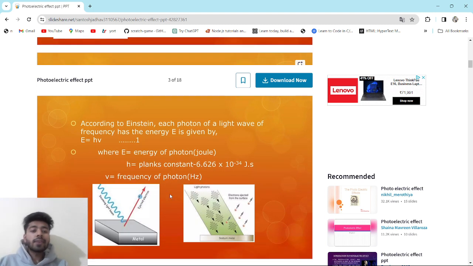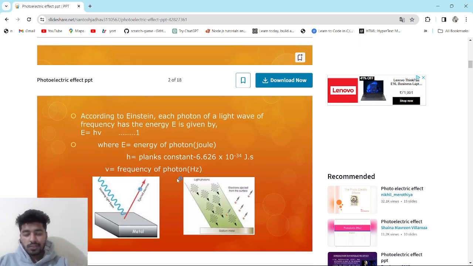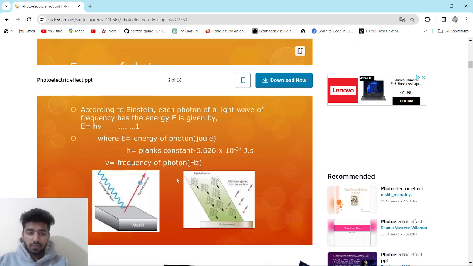Now the question is, what is the energy of the photon? How can we calculate the energy of the photon? According to Einstein, each photon of a light wave of frequency nu has energy E, given by E = h nu. E means the energy of the photon, h is the Planck constant, whose value is 6.62 times 10 to the power minus 34 joule-seconds, and nu is the frequency of the photon. This is the formula for the energy of the photon.